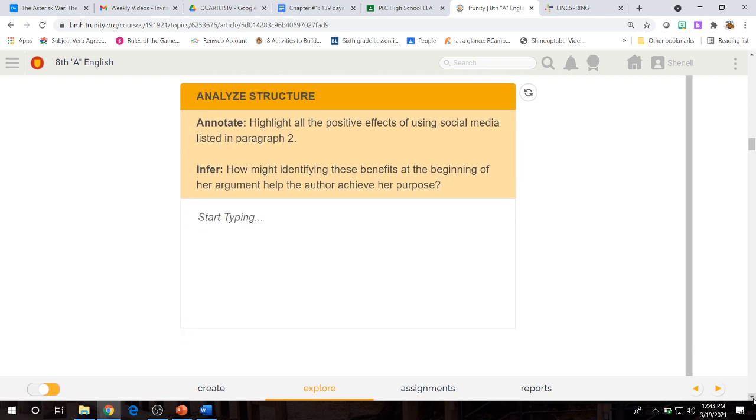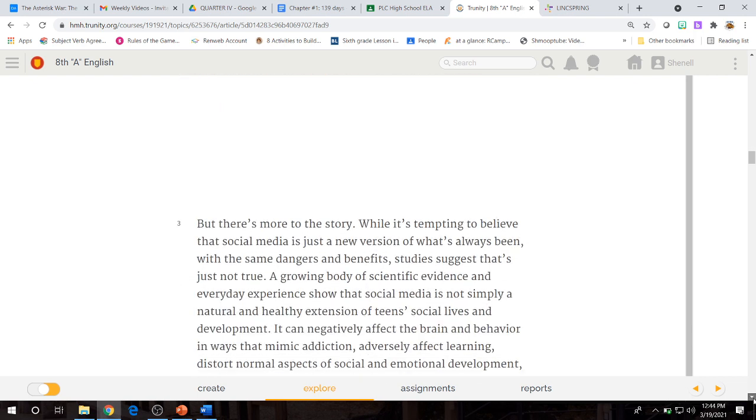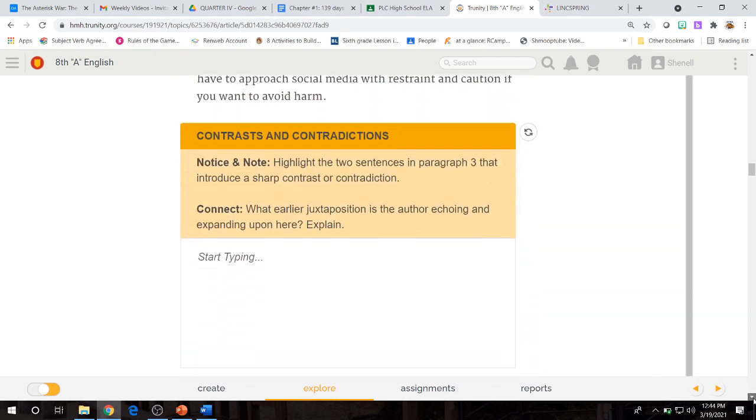Analyze structure. Annotate. Highlight all the positive effects of using social media listed in paragraph 2. Once you've done that, answer the infer question here on the online platform. How might identifying these benefits at the beginning of her argument help the author achieve her purpose? We come to paragraph 3, and we have another question.